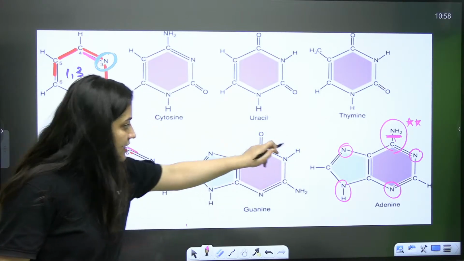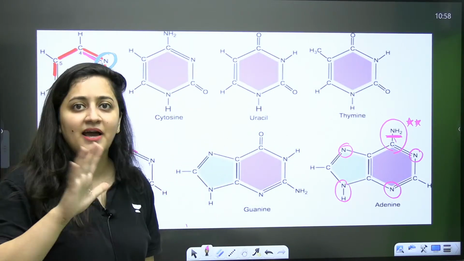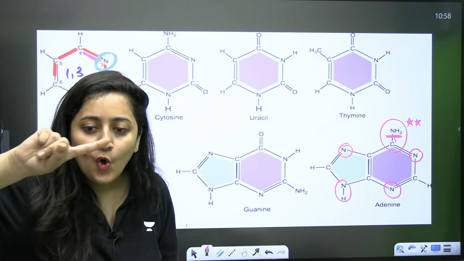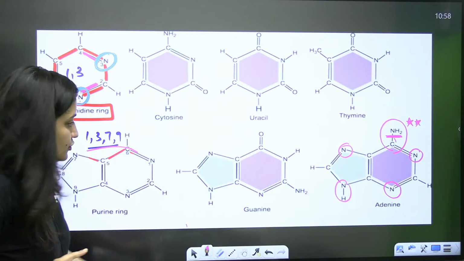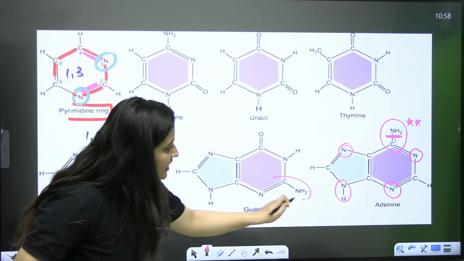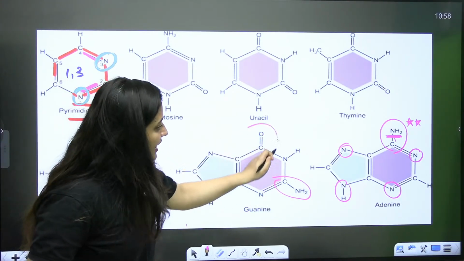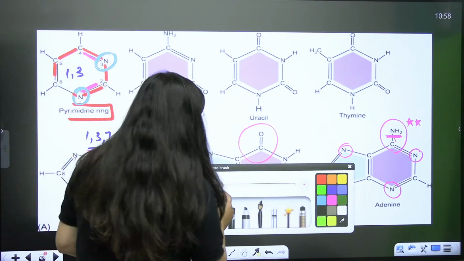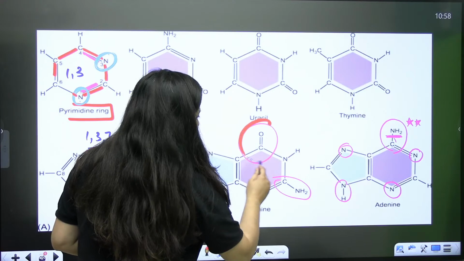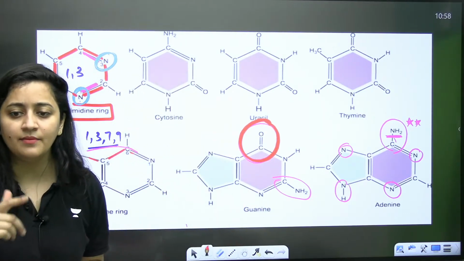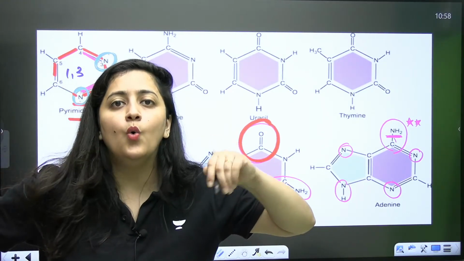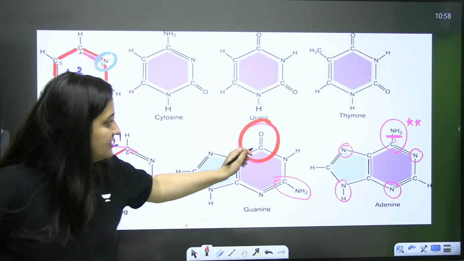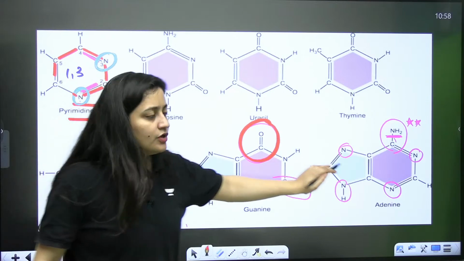So it is adenine. When it is guanine, this is my way to remember it. Guanine, one more O is added. No doubt it has the same NH2 group, but again, it has the C double bond O as well, isn't it? So that's how I remember. Guanine, guanine, O, there is a sound of O. So see, this O is present here. So that's how you can remember.